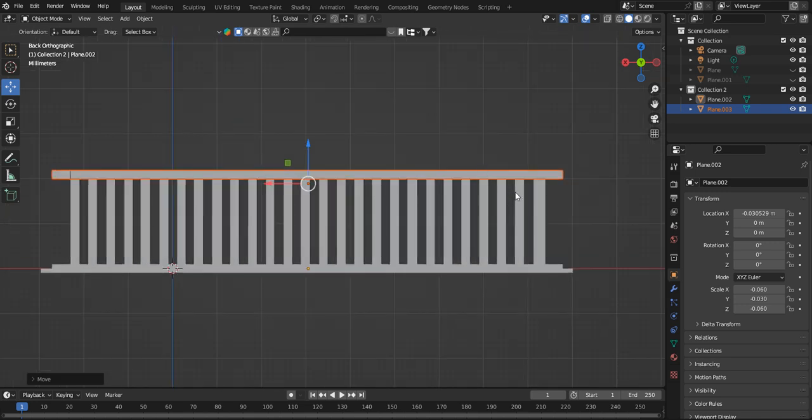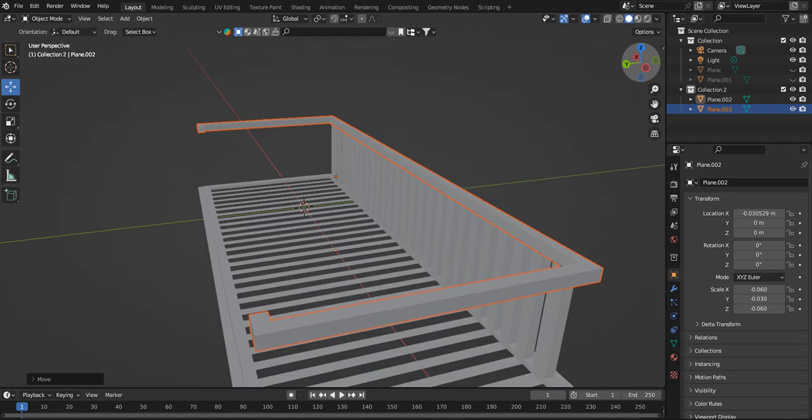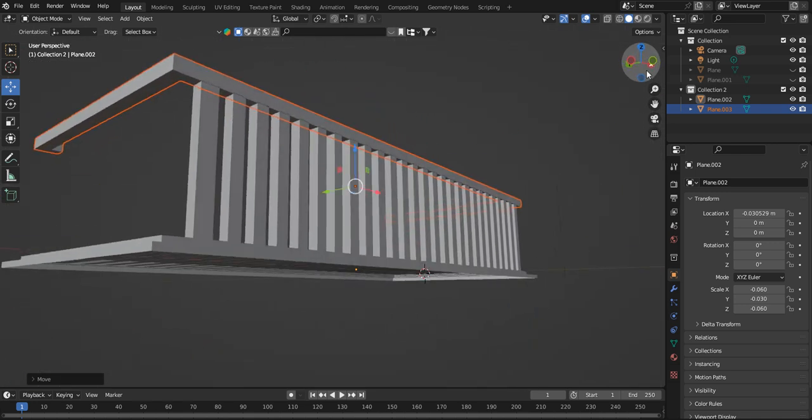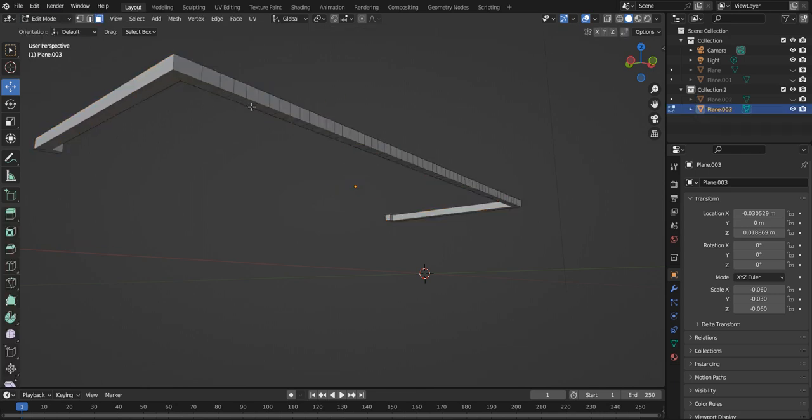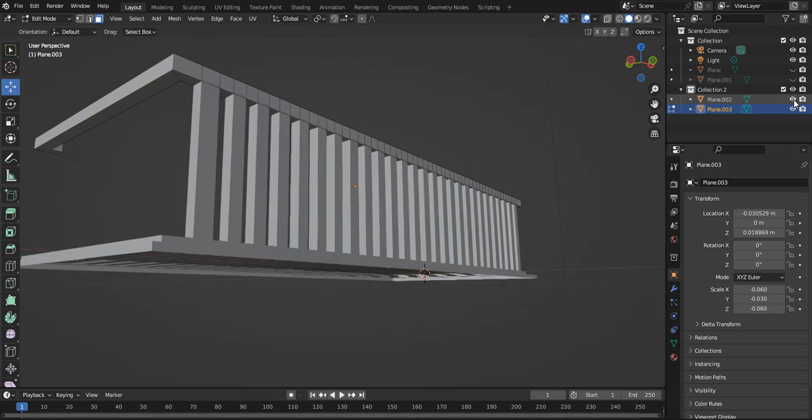Perfect. Now, of course, if you don't want to place it on top like that, I physically wouldn't do that, because if you actually hide this one and watch this one, click off it, click back on it, go back to your edit. You see how all the faces are already here? So every second one, I would just join from here. I would join it from here to here. I would physically join it, that's what I would do.